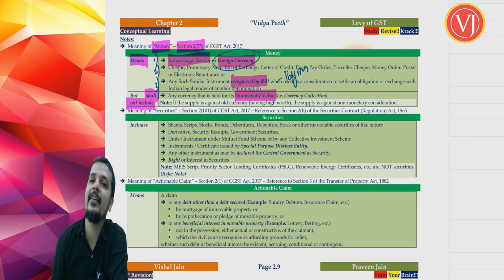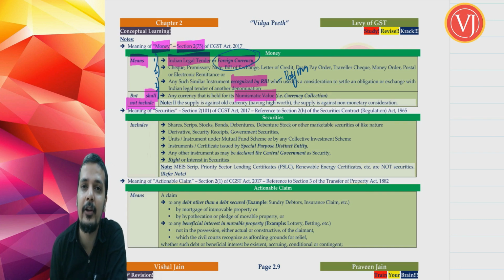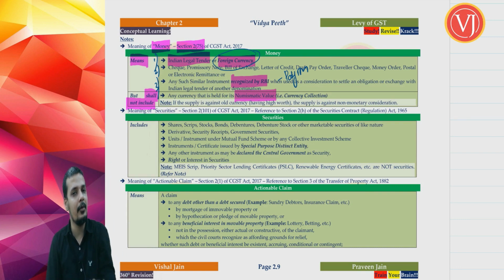Any currency that is held for the purpose of its numismatic value. If I am taking something from you in exchange of goods or services, and the money that you are giving is not real money, and I am holding that money only for the purpose of my currency collection or only for the purpose of its numismatic value, then it cannot be called as money.